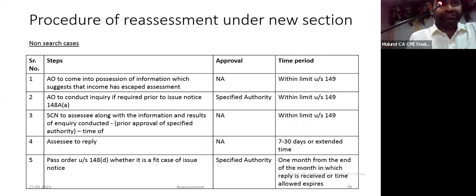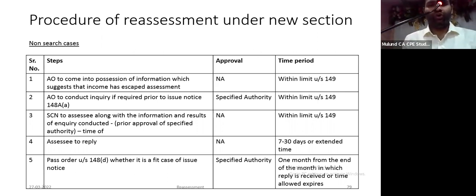I have given the procedure for assessments in non-search cases and survey cases. What will happen, very quickly? The AO will come into possession of information which suggests income escaping assessment. The AO will conduct an inquiry under 148A with a prior approval. Steps taken, approval required, and time period. These are the 3 columns.